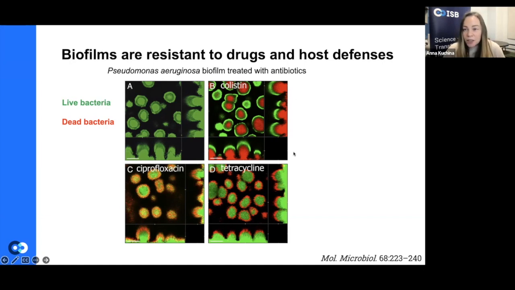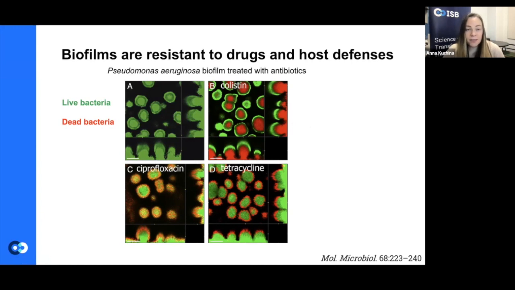So in this picture that you see an image of a Pseudomonas aeruginosa biofilm. This is an opportunistic pathogen that is responsible for infections in lungs and chronic wounds, for example. And so in this picture, you see bacteria formed a biofilm, and live bacteria are stained with a green dye, and dead bacteria are stained with a red dye.